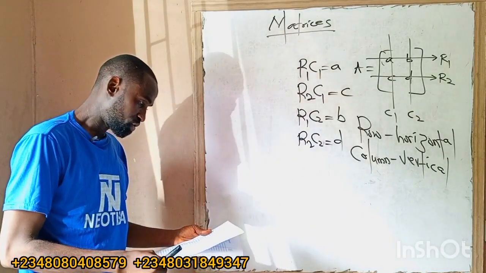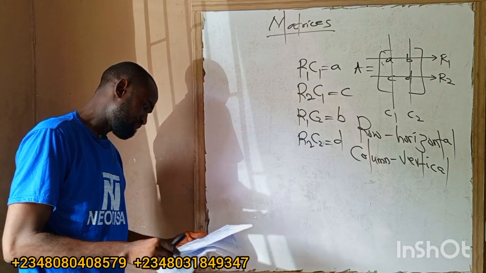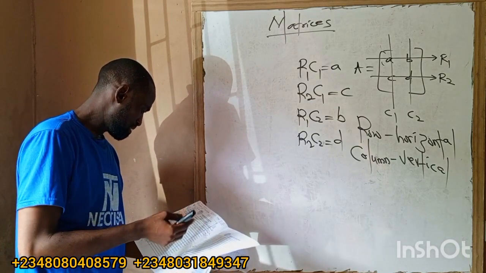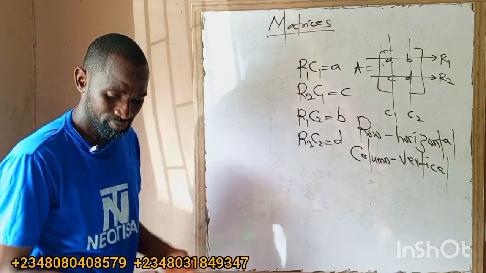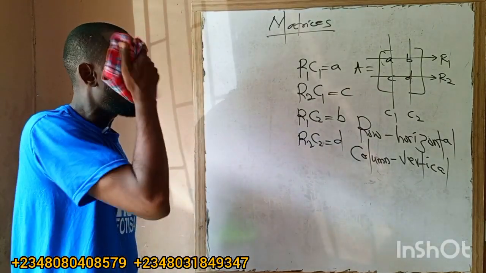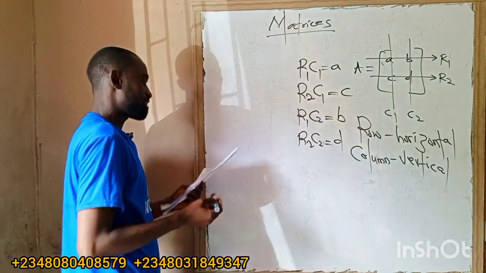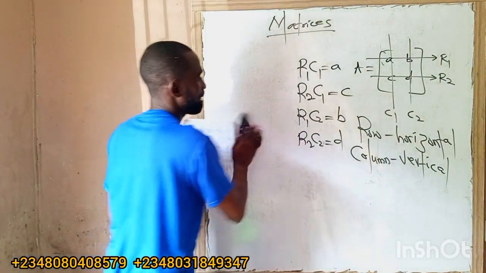So look at this first one. We now have what we call determinant. But before I do that, let me just see how we can add. Is it possible for us? Yeah, we can add, we can subtract. You can add and subtract elements if they are of the same dimension. Without wasting much of our time, let me write this one out.